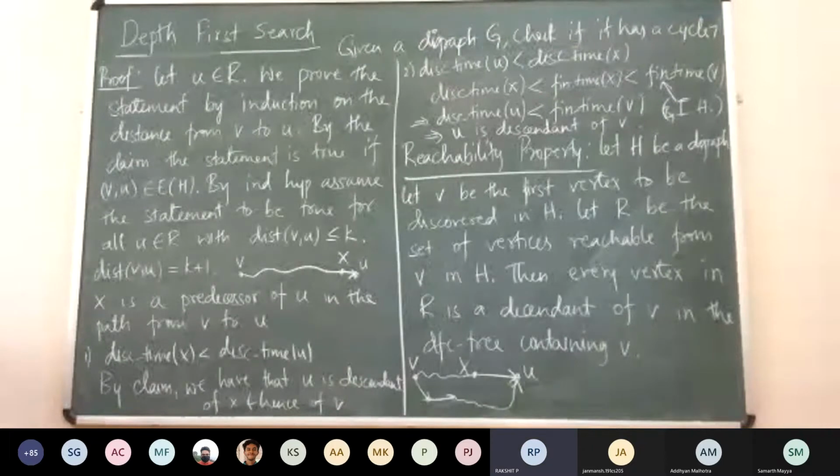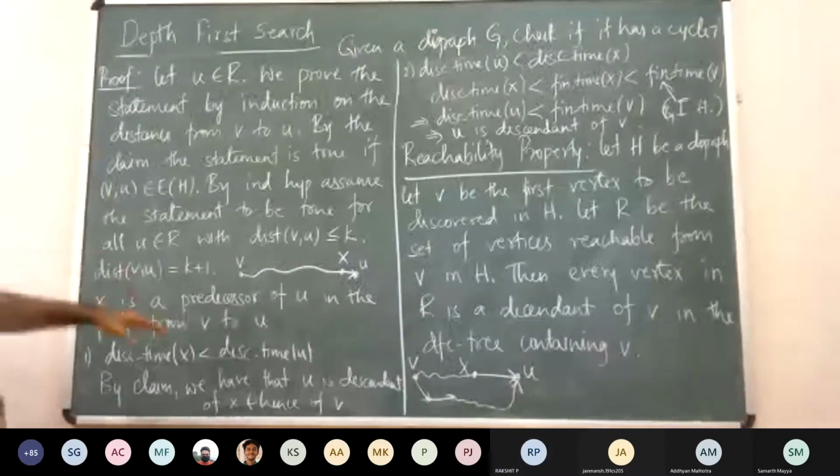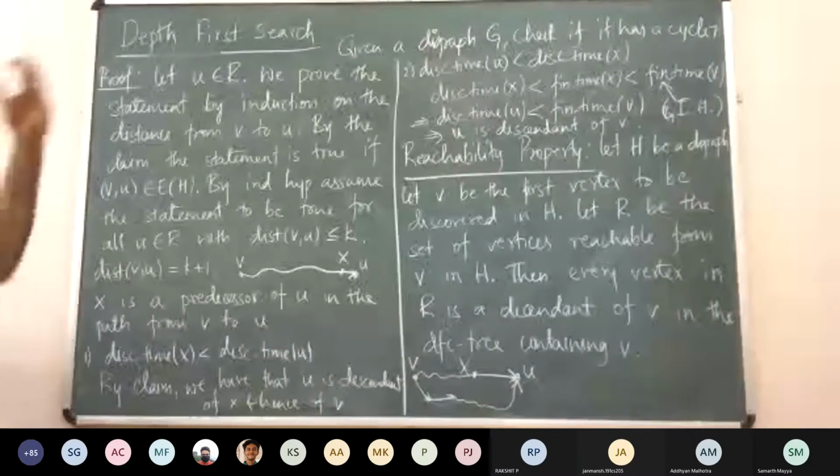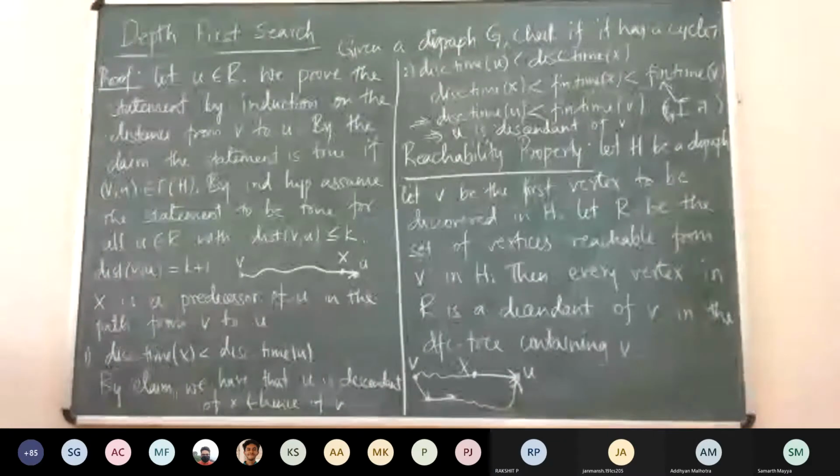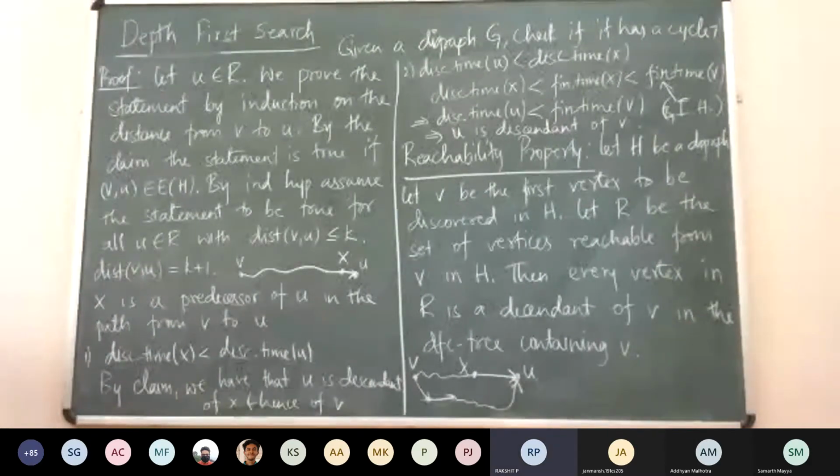When we wrote this explore, it finishes only after everything that was discovered after it finishes. Here we showed the discovery time of U is less than the finishing time of V, and then directly concluded U is a descendant of V. But shouldn't we also say the finishing time of U is less than the finishing time of V?